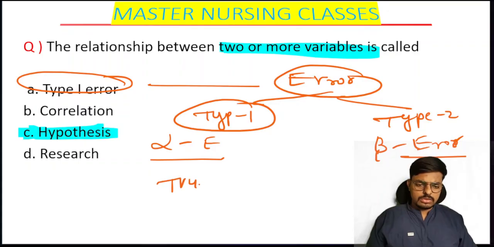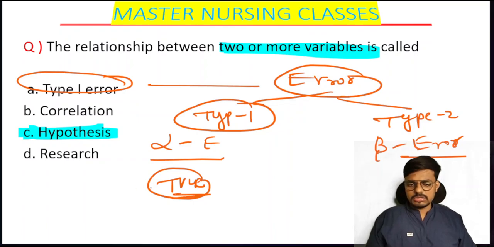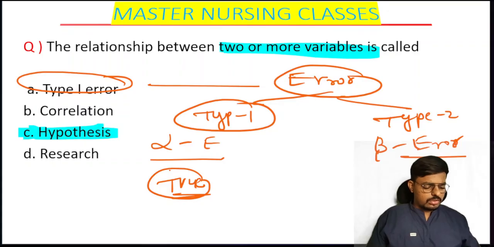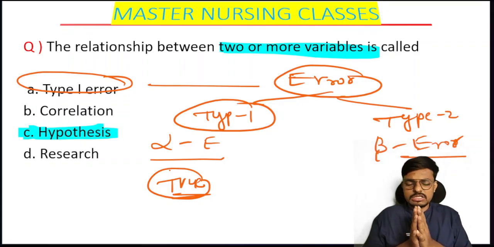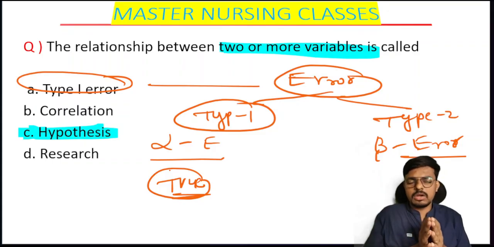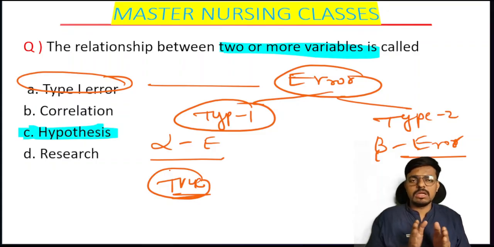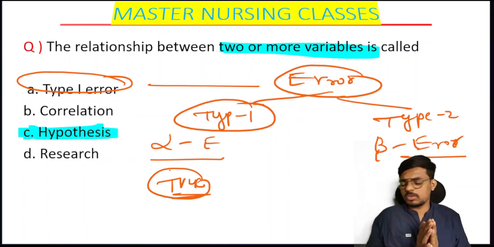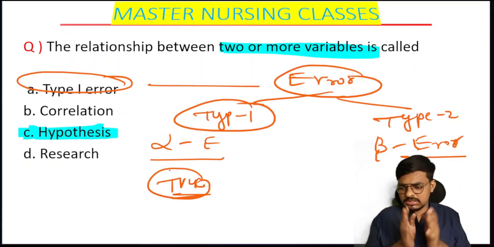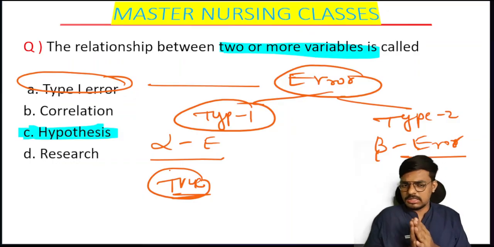It means the true hypothesis will be rejected by the researcher because of the lack of evidence. So we are saying the relationship is there between these two variables, and that is actually true in nature, but we don't have the evidence to prove it. So my hypothesis is being rejected. The hypothesis which is actually true and which is rejected is what we call the type 1 error. So the true hypothesis is rejected because of the lack of evidence, that is type 1 error